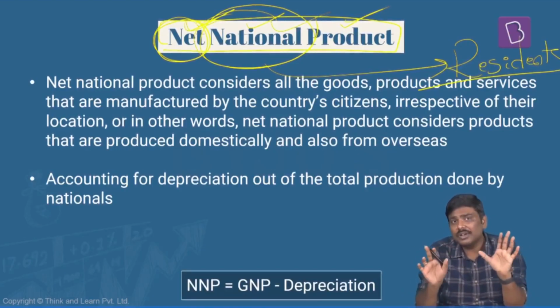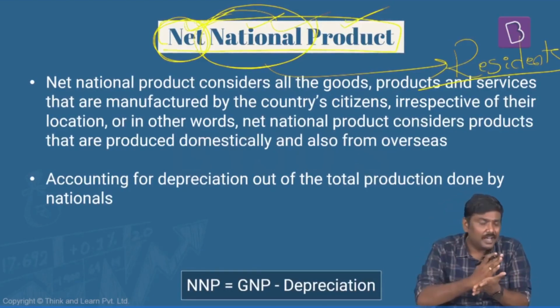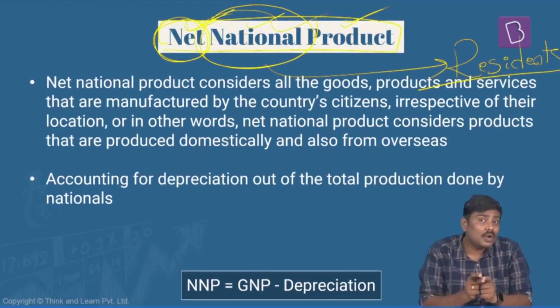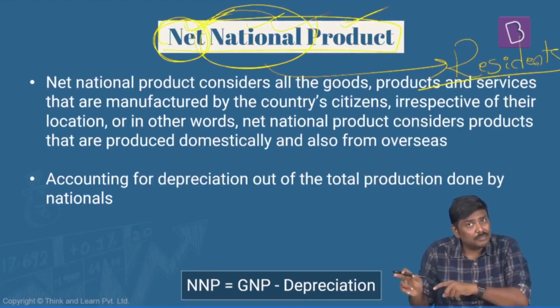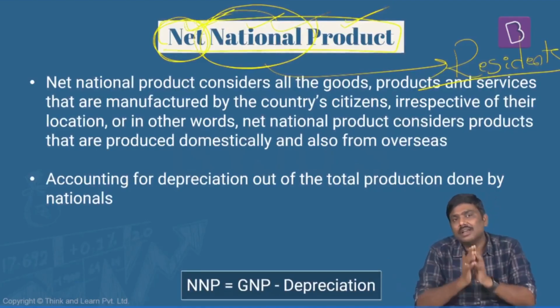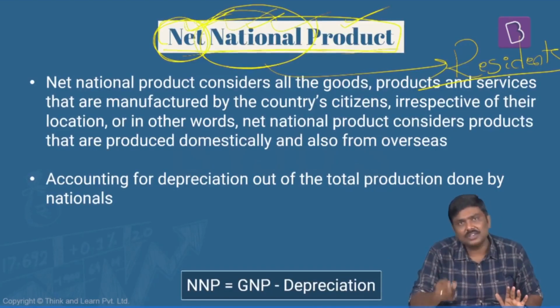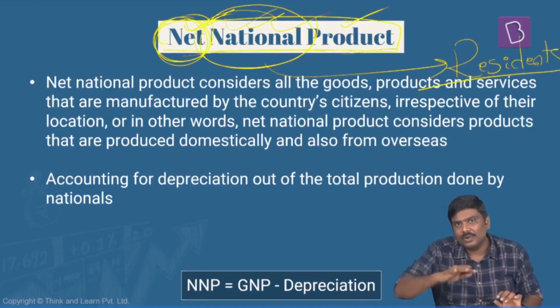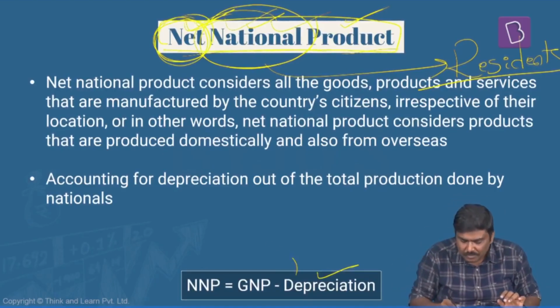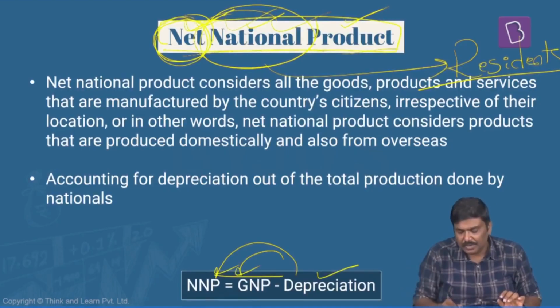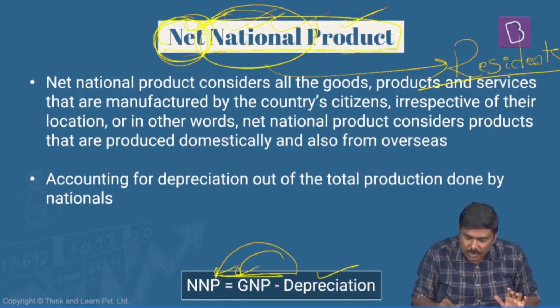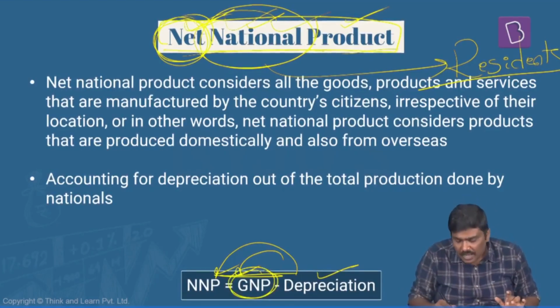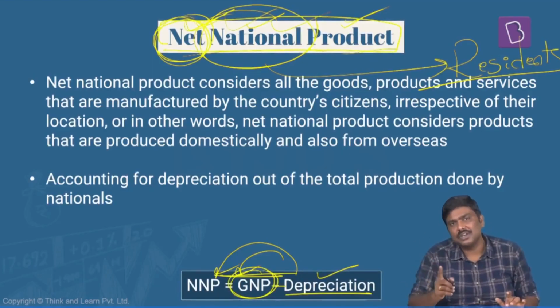Territory is not important here. Whether it is produced in India or outside India, as long as it is done by residents of a particular country, it will be considered as a part of net national product itself. But not just this. Since I am saying net, you will have to deduct depreciation from this particular GNP concept itself. That is total production done by residents of a country minus the depreciation value.